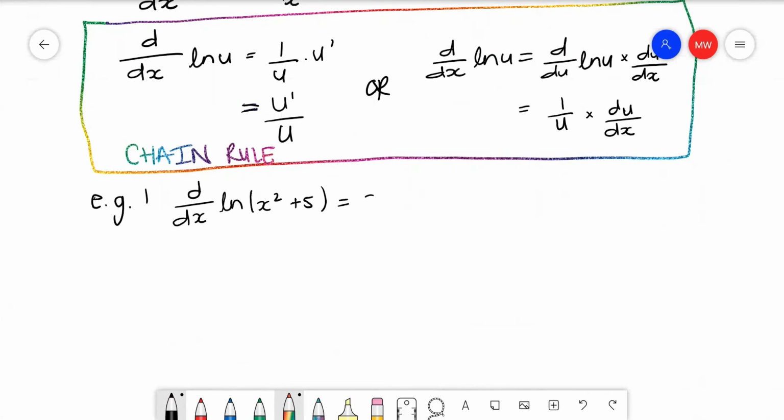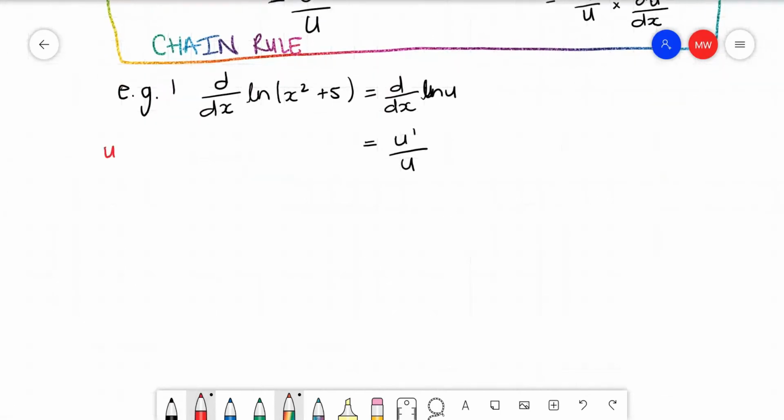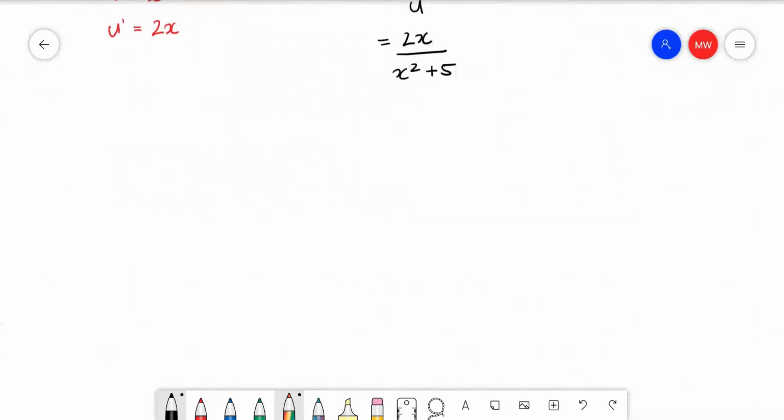And that would be equal to d dx of ln u, which is equal to u dash over u. And in this case, u is equal to x squared plus 5 in ln, and u dash is equal to 2x. So it is 2x over x squared plus 5.